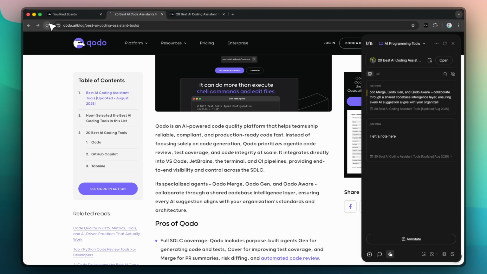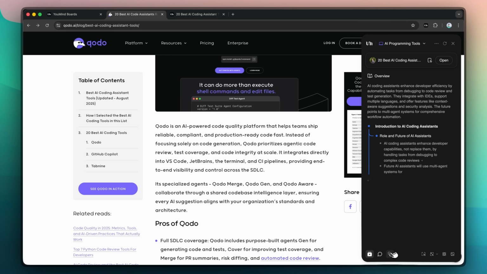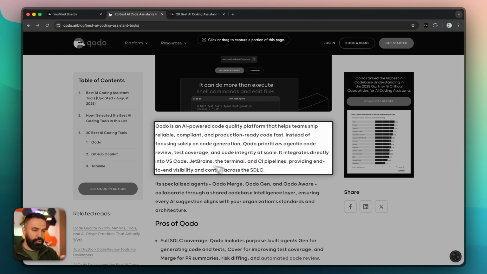If I refresh the page and go back to the browser extension and then go back to pick, my annotation is still there, which means that it is now tied to this specific page. Let's discover more features. If I click on this capture option, you can see that the AI tool understands some of these boundaries. For example, I can capture this paragraph